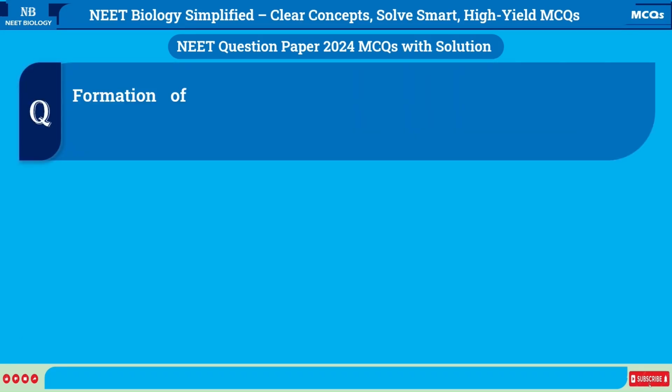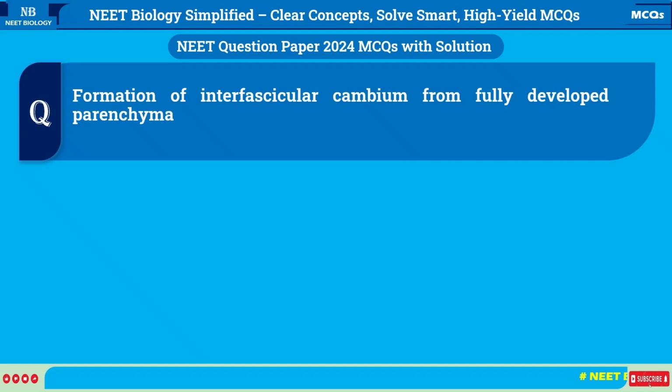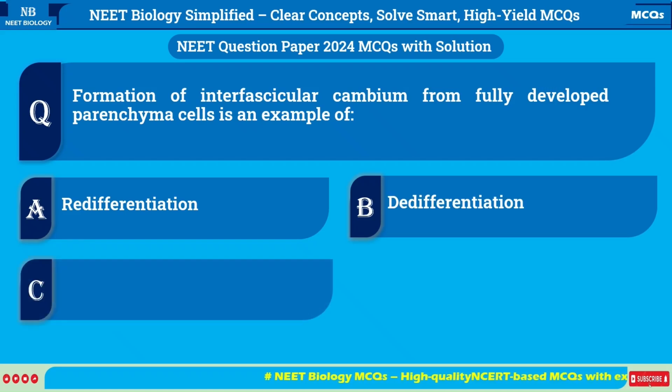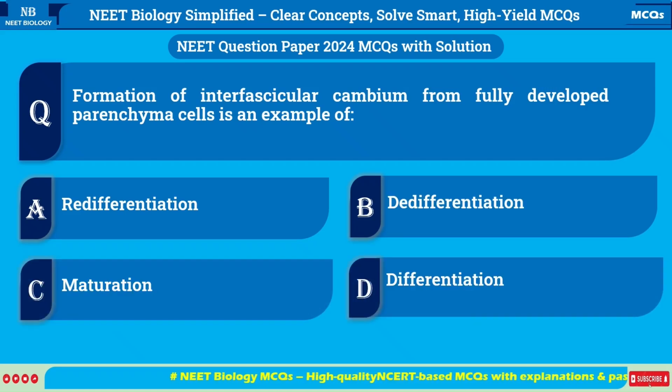Formation of interfascicular cambium from fully developed parenchyma cells is an example of A. Redifferentiation. B. Dedifferentiation. C. Maturation. D. Differentiation.